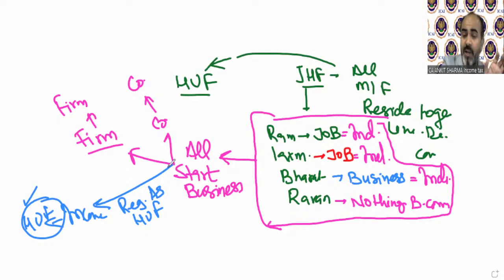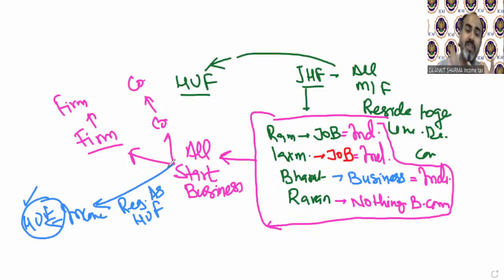If you reside together and you are earning income separately, then you will be called only a joint Hindu family. You will not be treated as a Hindu undivided family. Now, if you start a business together as a firm, then you will be called a firm. As a company, you will be called a company.